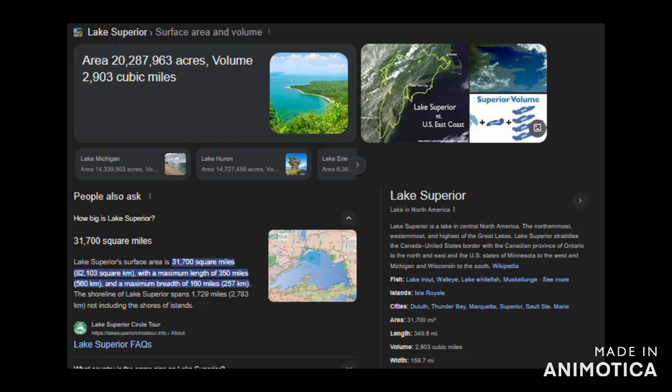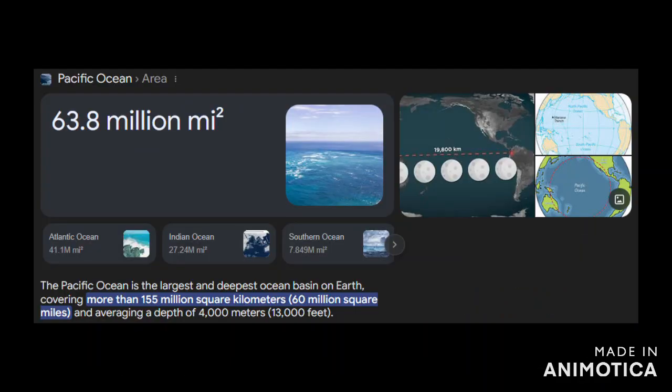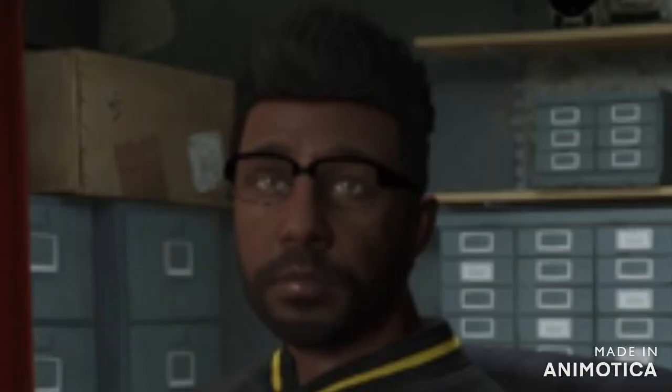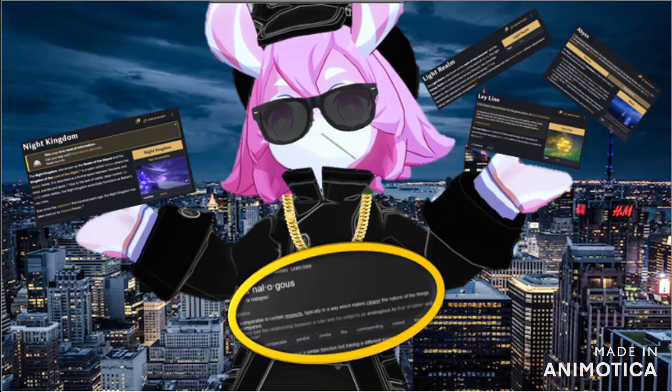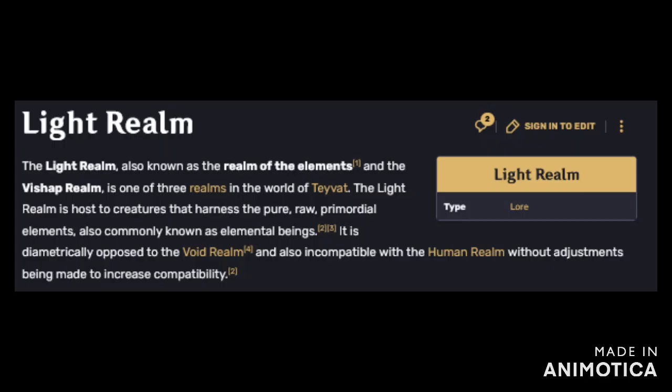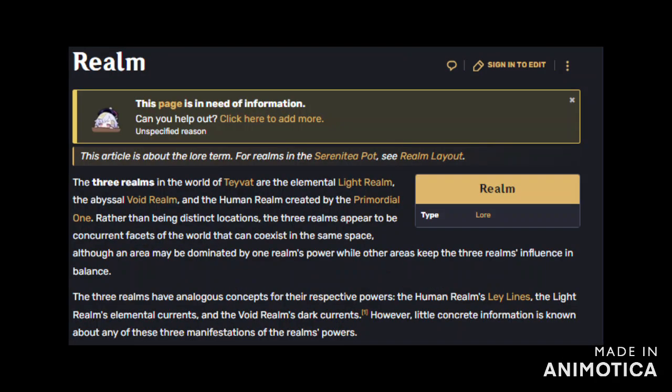Compare the water currents within the Great Lakes to the water currents within the Pacific Ocean or even the Atlantic Ocean. It's not even comparable in the slightest, meaning that the 3 have to be similar in size in order to be analogous with each other. Based off of statements, that would put the light realm, the dark realm, and the human realm's ley lines infinite in size or have infinite energy flowing through these entities. So being able to manipulate any one of these things will require infinite energy.